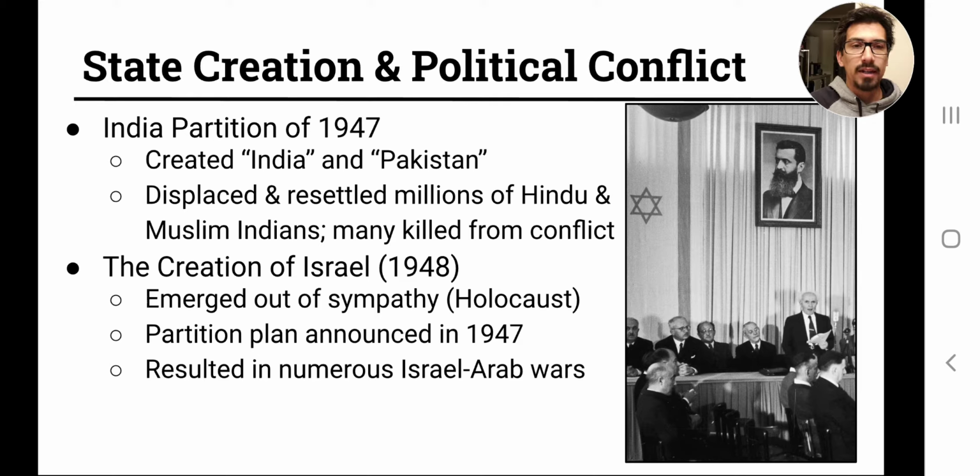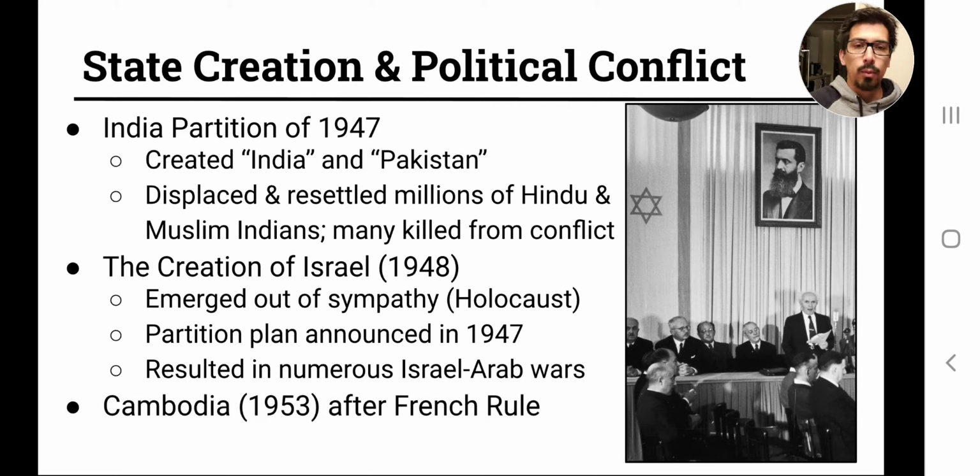There was a war fought immediately upon the establishment of Israel, which Israel ended up winning. And there have been, I believe, 4 or 5 subsequent wars since then between Israel and its neighboring states over its creation. And there is still plenty of conflict in the Middle East, in Palestine, relating to this issue.